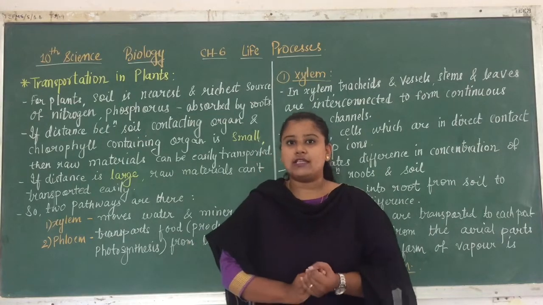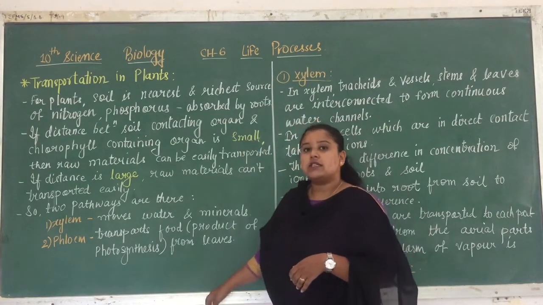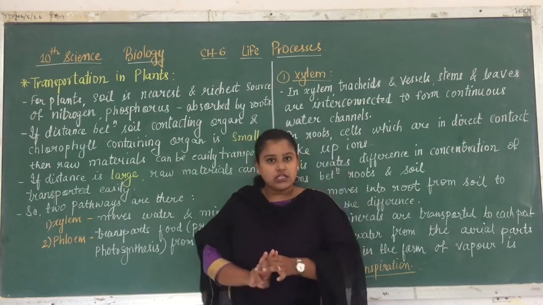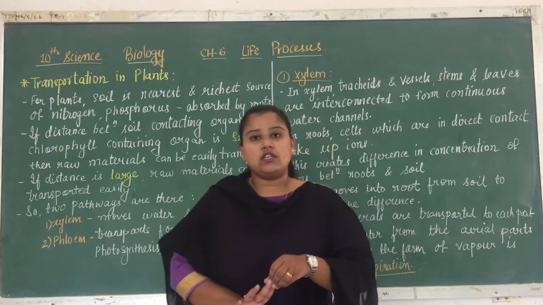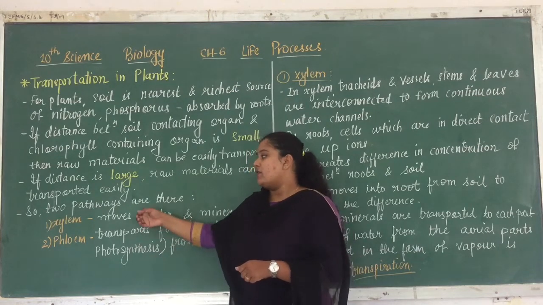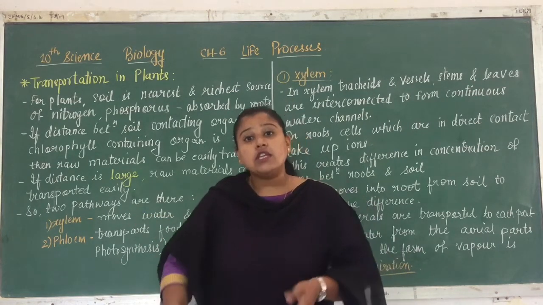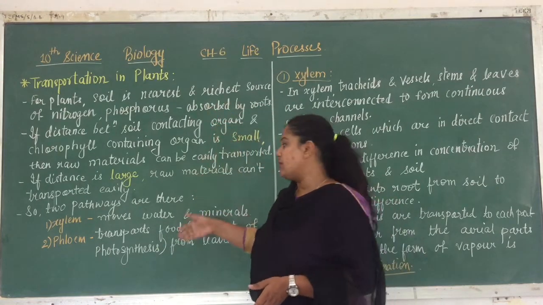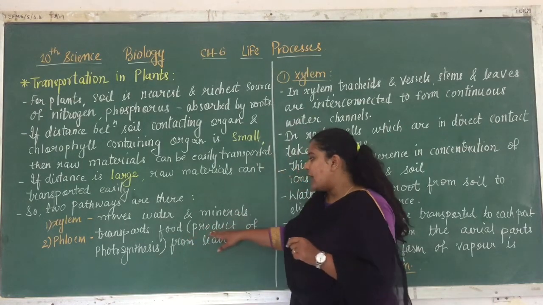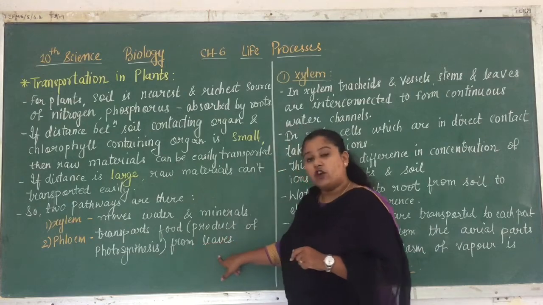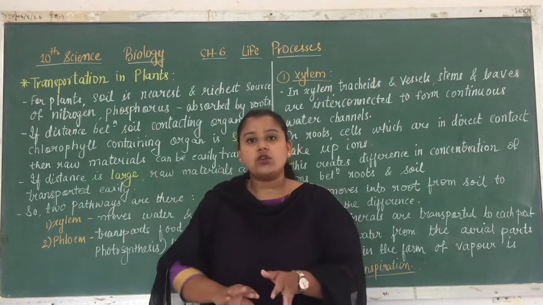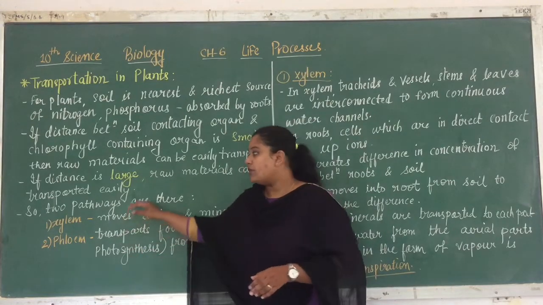You might know what exactly photosynthesis is. Photosynthesis is the process through which plants prepare their own food in the presence of three things: sunlight, CO2 and water. So for carrying out photosynthesis, the plants need water, and that water is present in the soil, which needs to be conducted upward to the leaves, because photosynthesis takes place inside the leaves. Hence phloem transports food from the leaves.